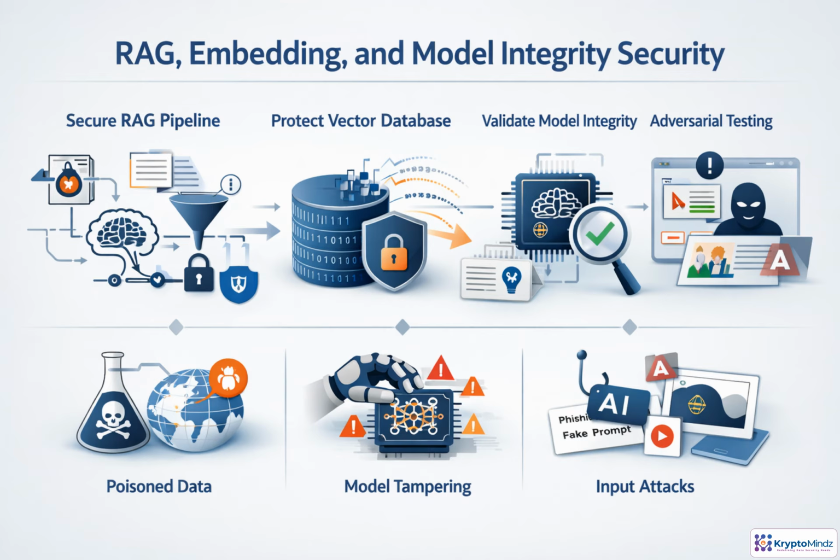AI systems don't only fail at the model. They can be misled through poisoned documents, leaky embeddings, tampered artifacts, and hostile inputs. In this topic, we'll focus on protecting trust across the full RAG and model lifecycle.